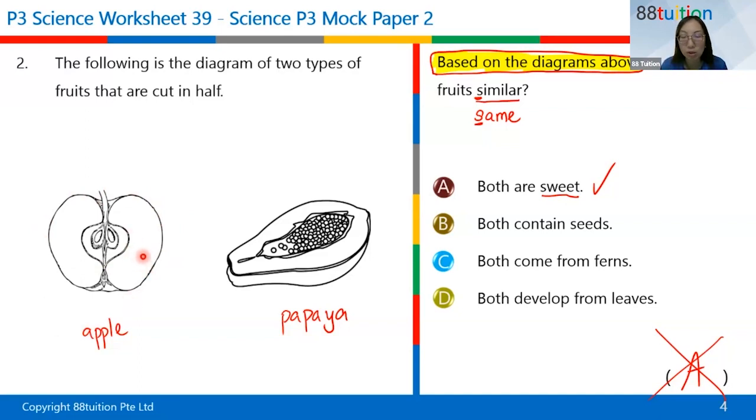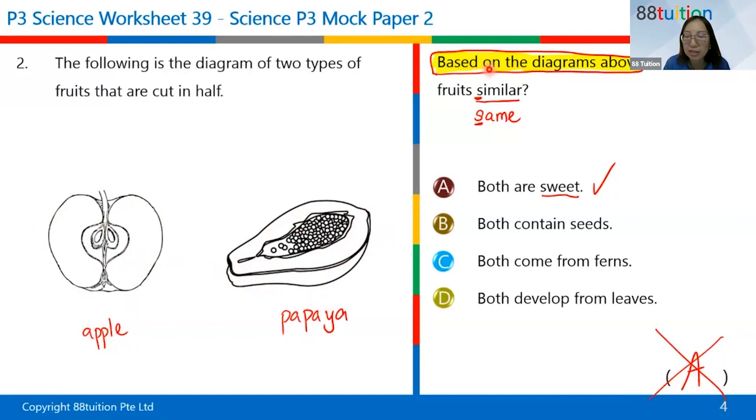You know, some apples are sour. Some papayas are sweet, some papayas are not sweet. It depends on whether they are ripe or not, whether it's a green papaya or really an orange ripe papaya. So you can't tell from the picture whether it's sweet or not.